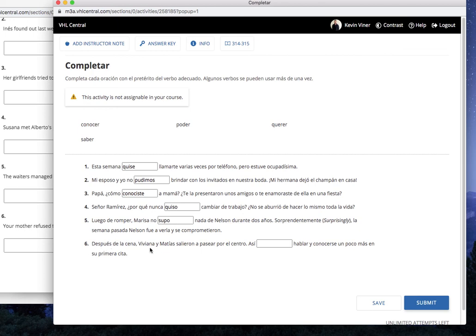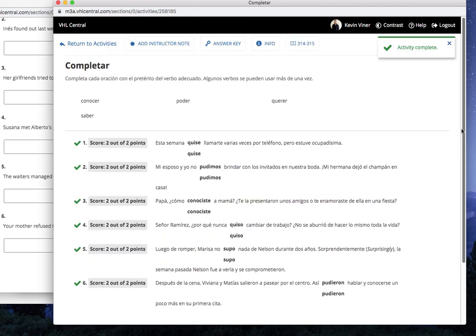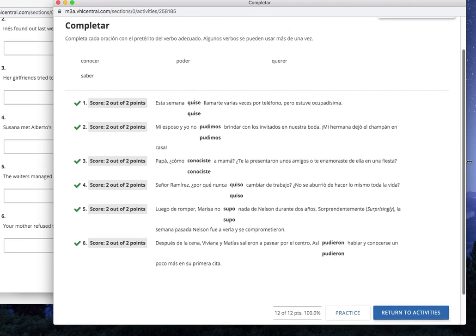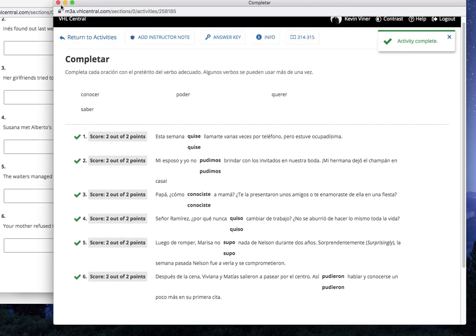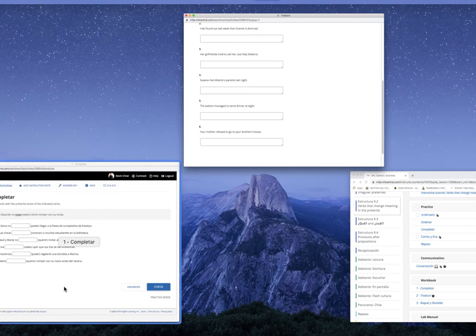Okay? 6. Y la última. Después de la cena, Viviana y Matías salieron a pasear por el centro. Así blank a hablar y conocerse un poco más en su primera cita. Pause. And we're back. Here would be pudieron. Right? They were able to. They succeeded in, right? Speaking and getting to know each other a little bit more. So if we submit this, we'll see how we did. And it looks like we got them all correct. Muy bien.